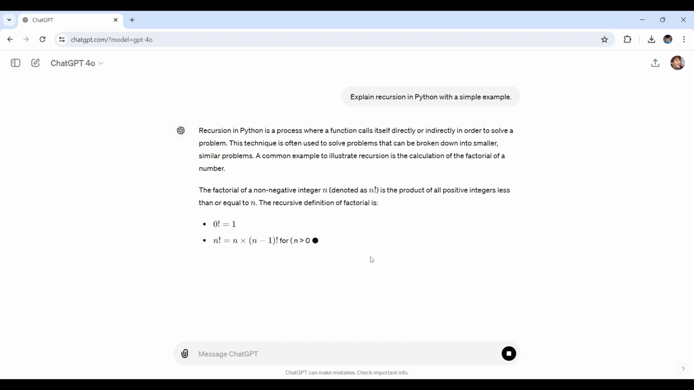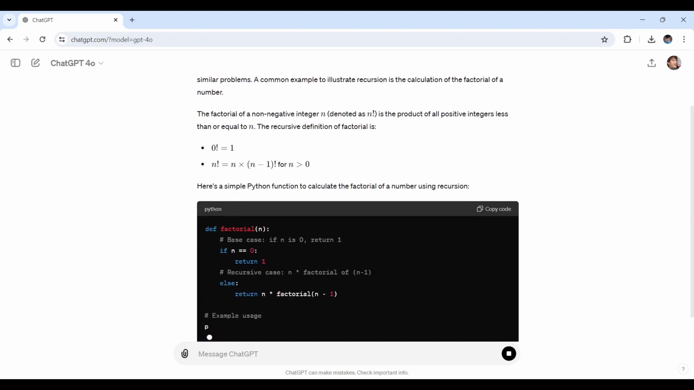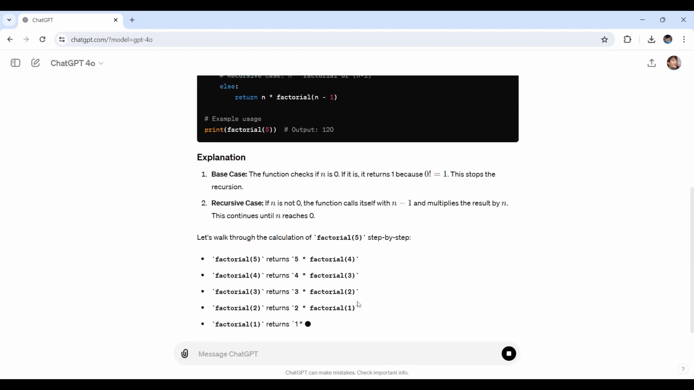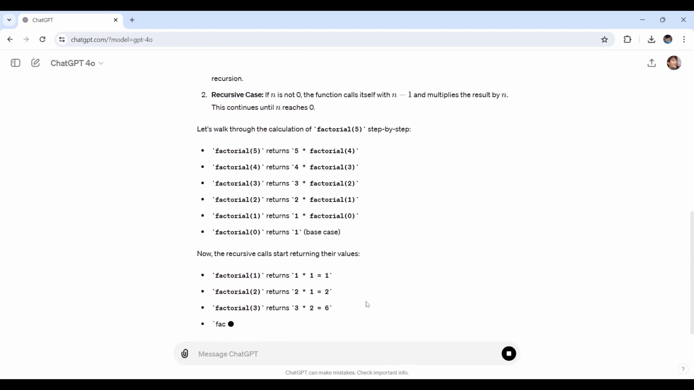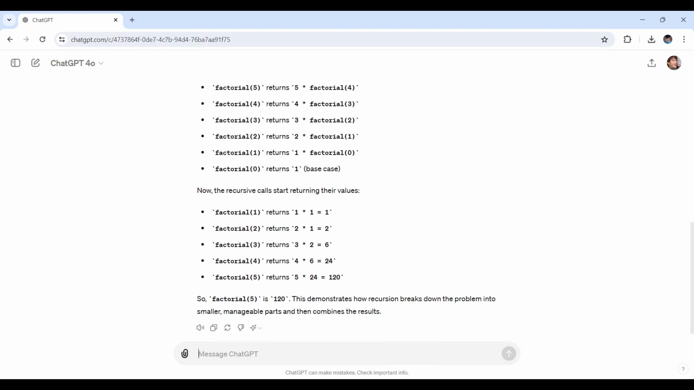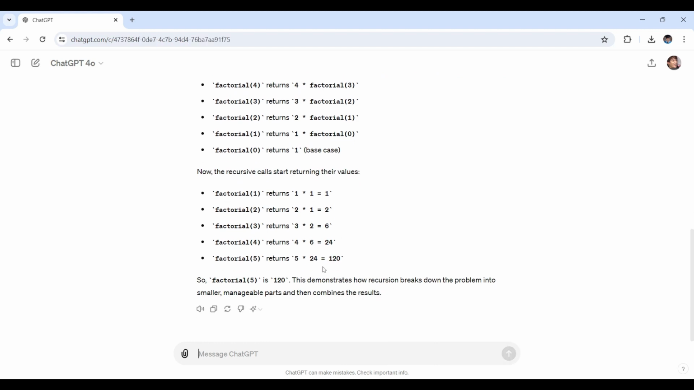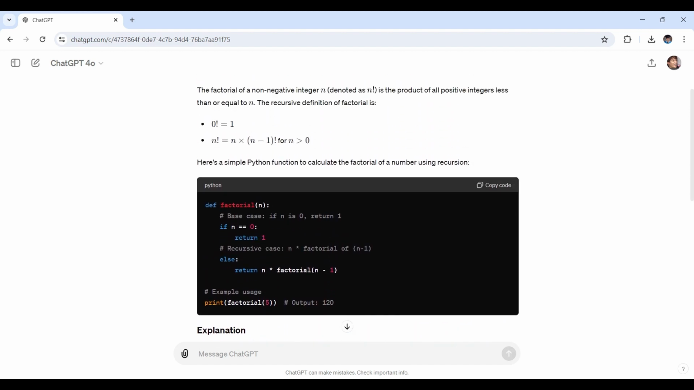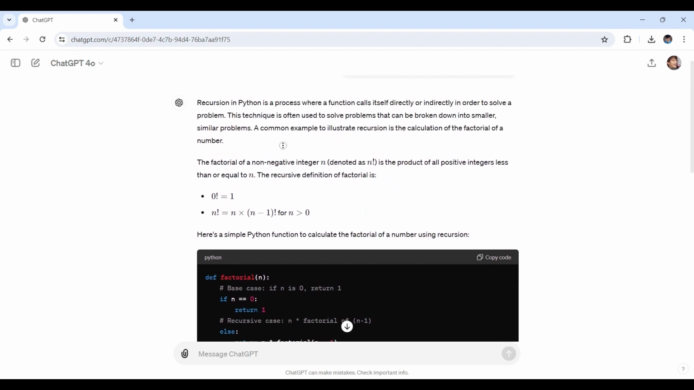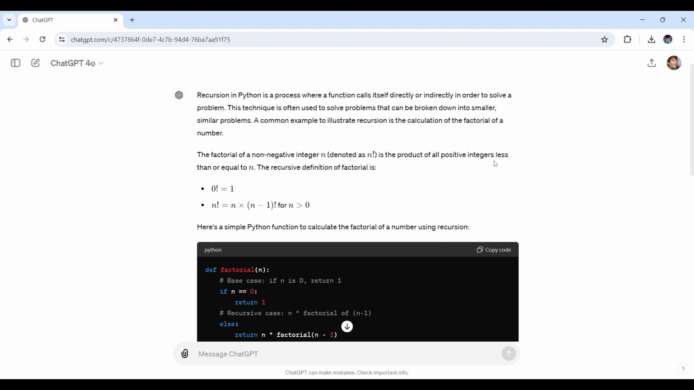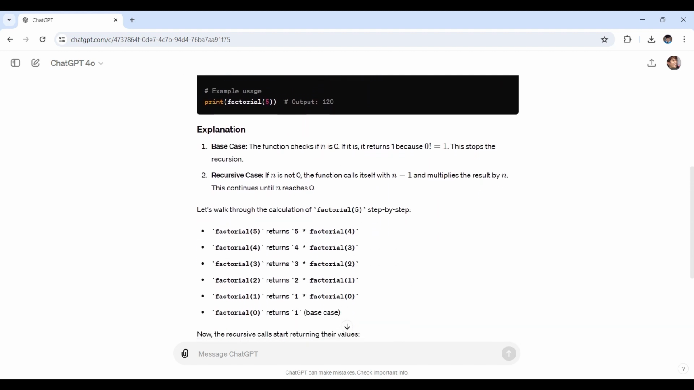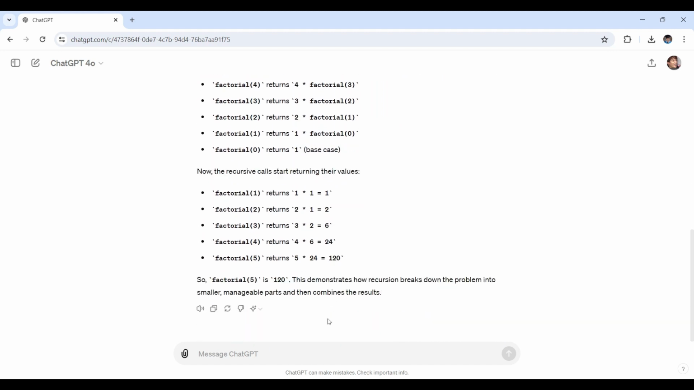As you'll see, ChatGPT is currently processing. ChatGPT breaks down the concept into easy to understand terms, providing both an explanation and a code example. This makes it easier to grasp the idea behind recursion right here, as it not only explains the theory, but also shows how it works in practice. Now let's try another example.